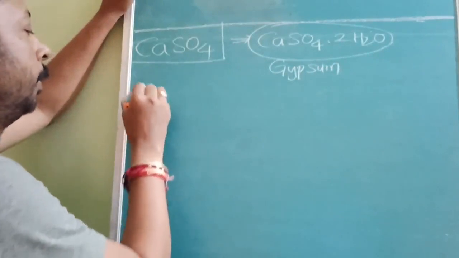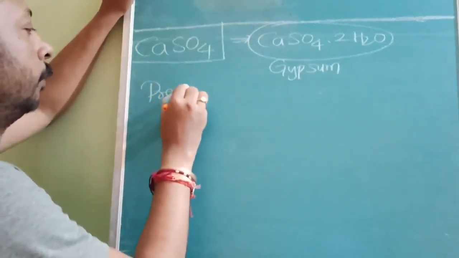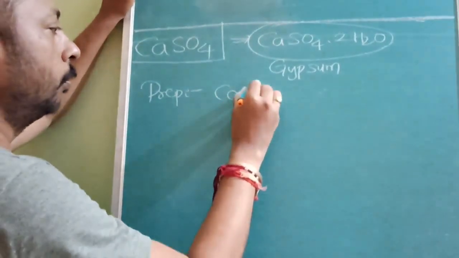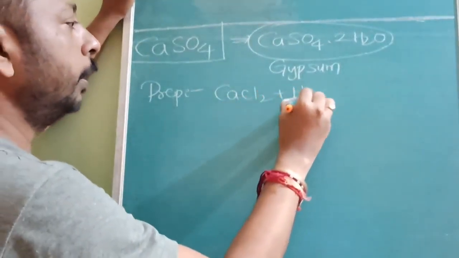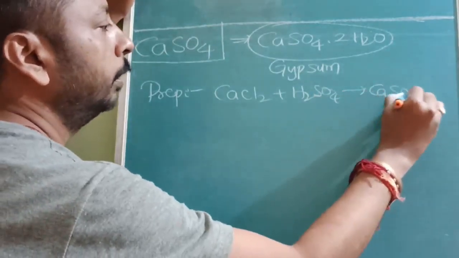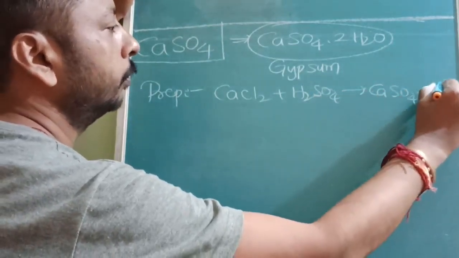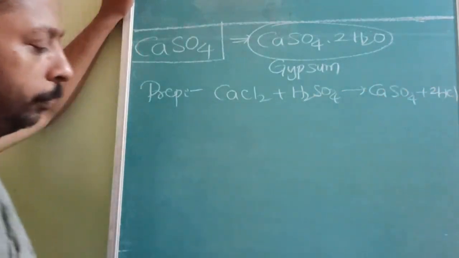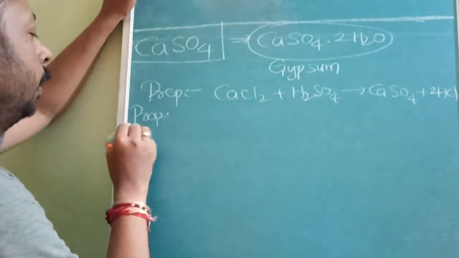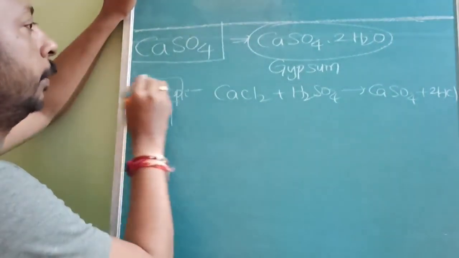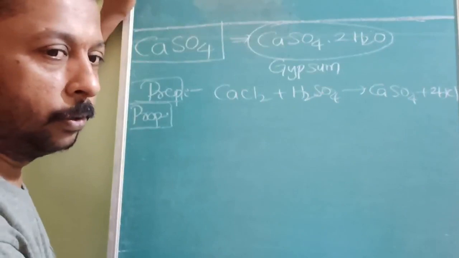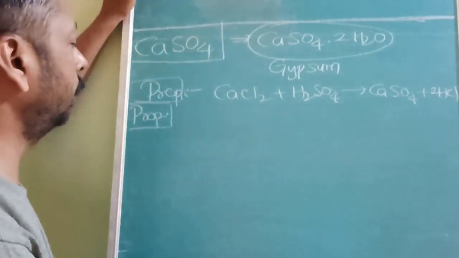Now, how is it prepared? Preparation: CaCl2 when treated with sulfuric acid. Simple method, not much difficult, so no need to worry. Then properties. Properties are also very easy, preparation very easy, but there are some things which I am going to tell you further, then you should understand.